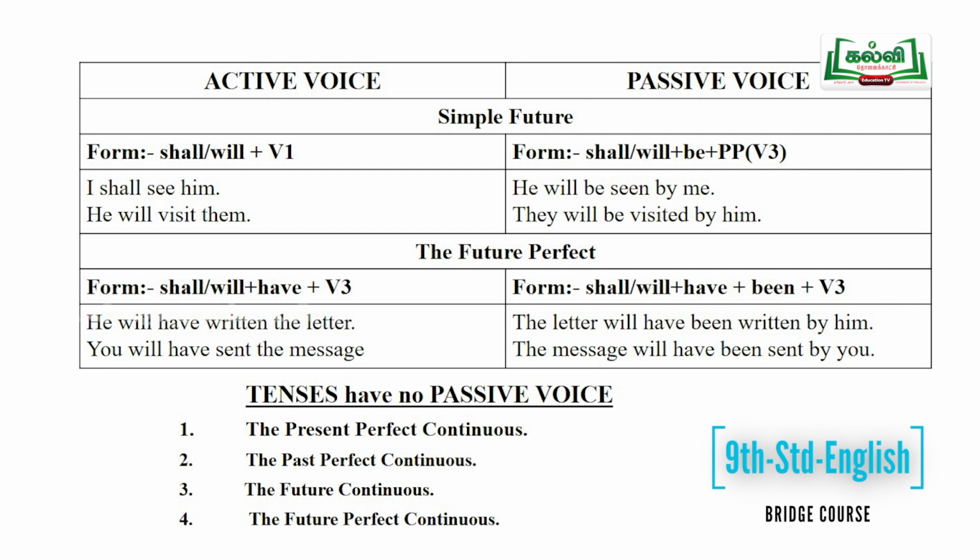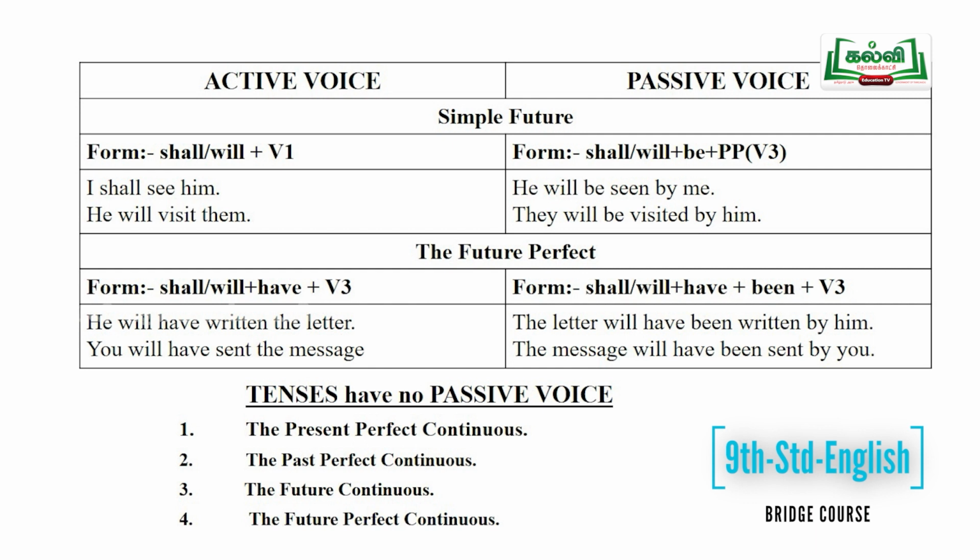Okay, let me give you a sentence. I shall see him. Here, what is the verb? Shall see. Subject is I, object is him. How can we change it into passive form? He will be seen by me.